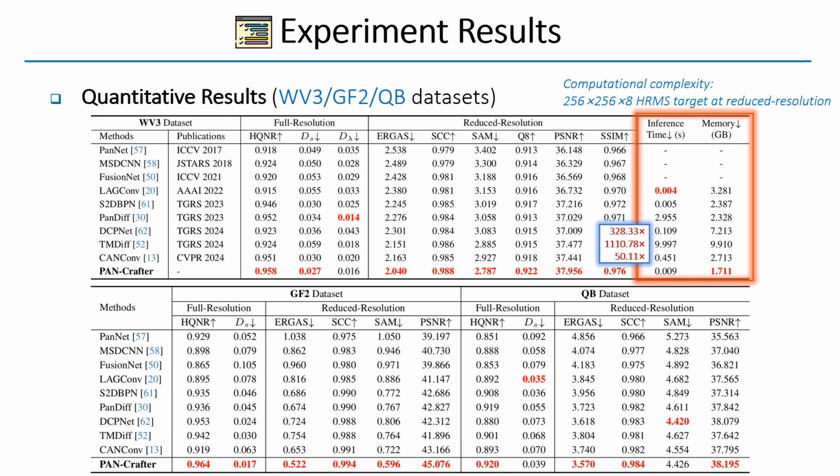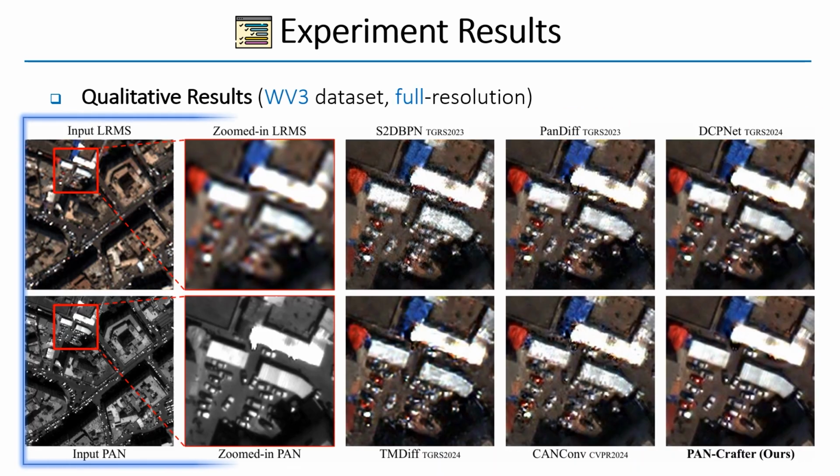Specifically, PAN-Crafter achieves 328.33 times and 1110.78 times faster inference time compared to PAN-Diff and TM-Diff, respectively. Additionally, compared to CanConv, which relies on k-means clustering for kernel generation, PAN-Crafter is 50.11 times faster, highlighting the efficiency of our locally adaptive alignment strategy.